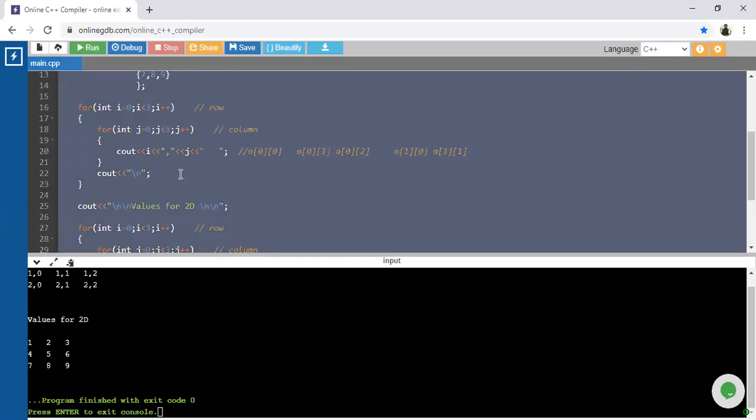Okay, I will copy this code. In the meantime, you just try to identify if there is any error. If you have any difficulty,